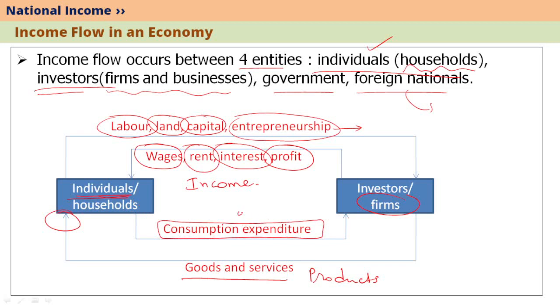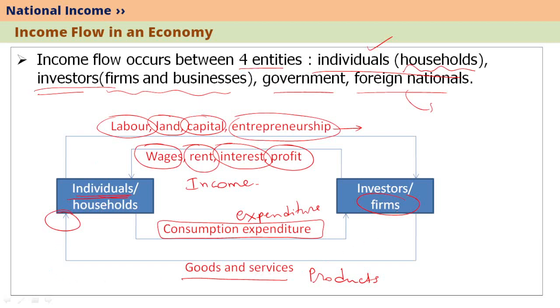So we have three aspects right here. One is income, which is obtained from investors by the individuals. One is expenditure, which is given by the individuals to the firms in lieu of the goods and services, that is products which are supplied by the firms to the individuals.